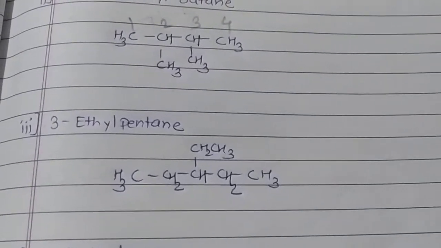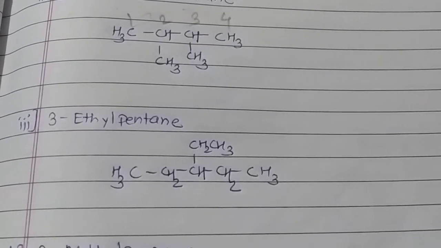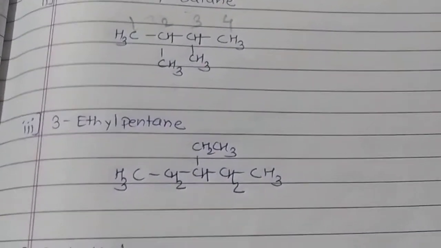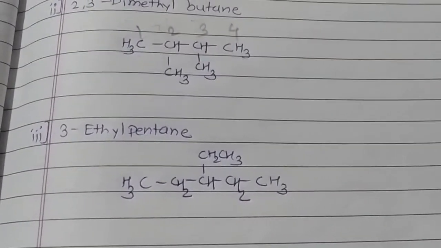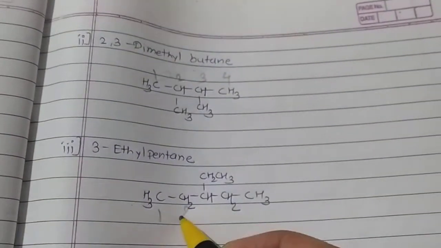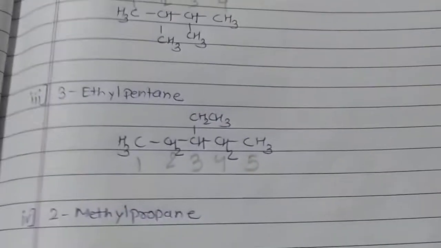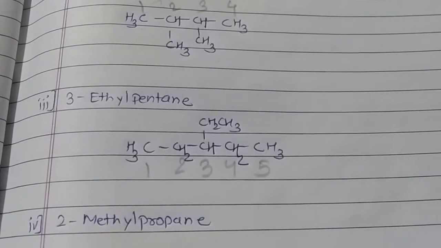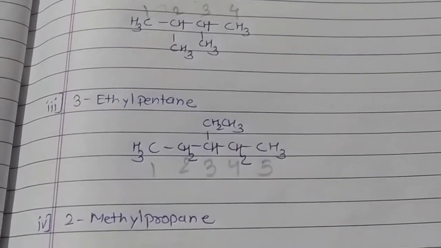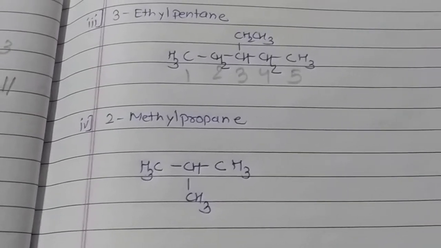Next is 3-ethyl pentane. For pentane, draw 5 carbons first, then on the third carbon draw the ethyl group, that is C2H5, or you can write it as CH2CH3. And at last draw the hydrogen atoms for each carbon. So draw first 5 carbons for pentane, then ethyl on the third carbon, and last draw hydrogen atoms for all carbons.